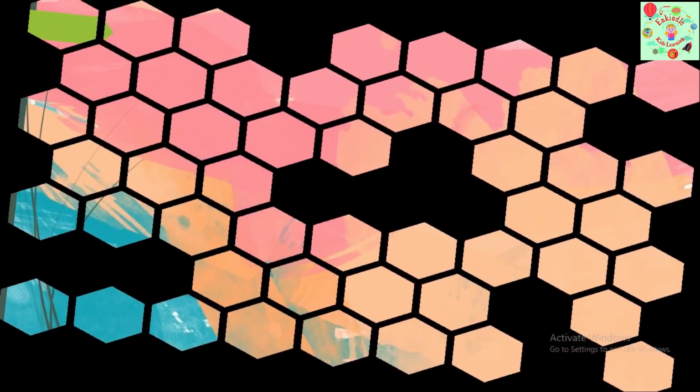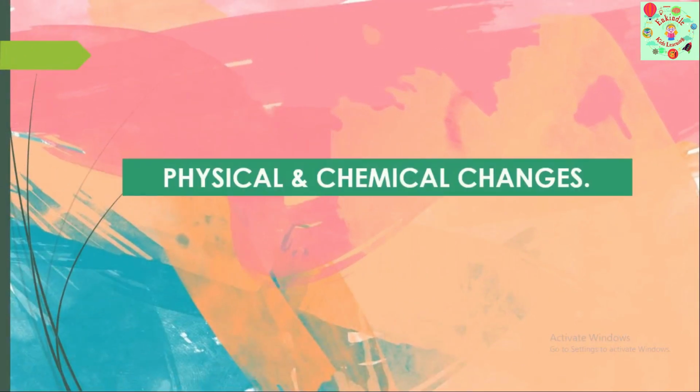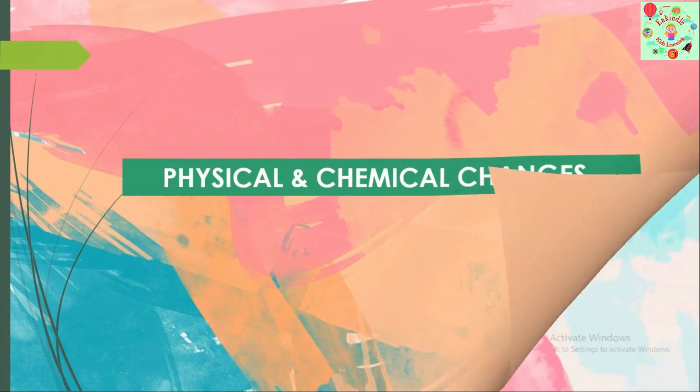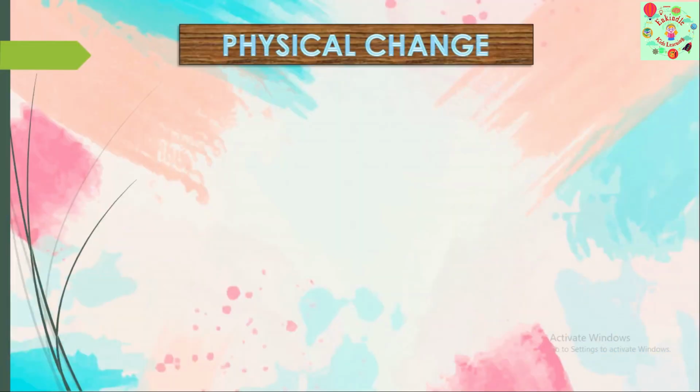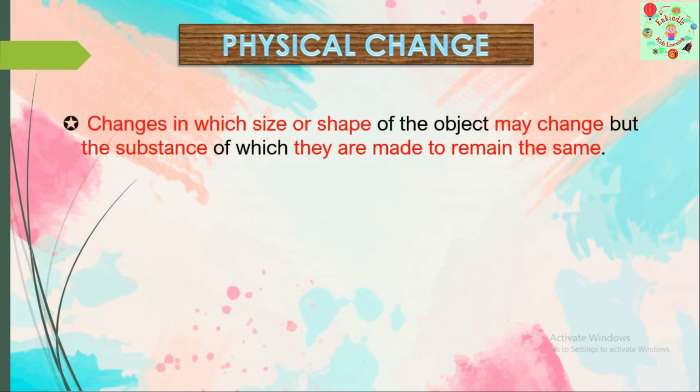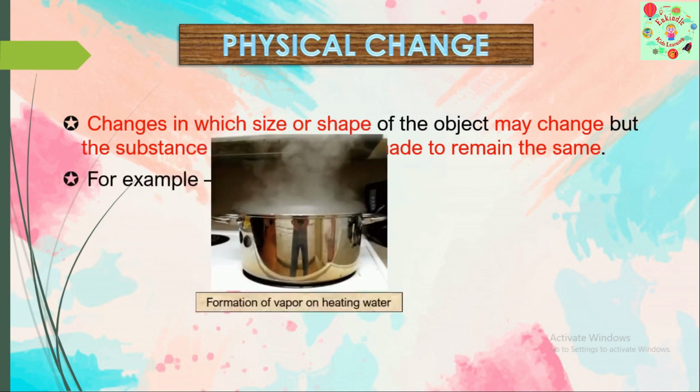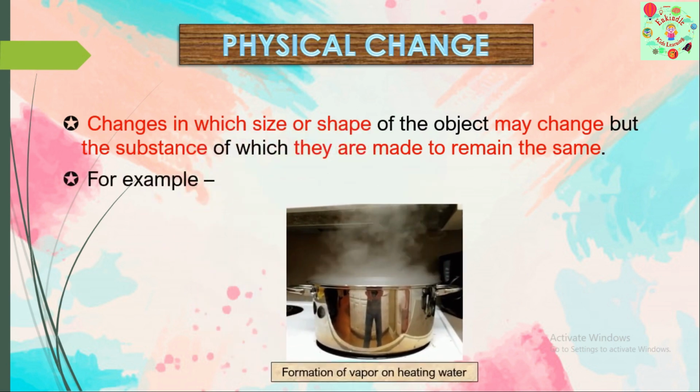What about the next type of change? The next type of change is physical and chemical changes. What is a physical change? Changes in which size or shape of the object may change, but the substance of which they are made remains the same. For example, formation of vapor on heating water.